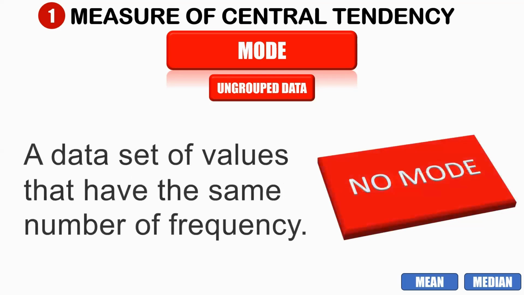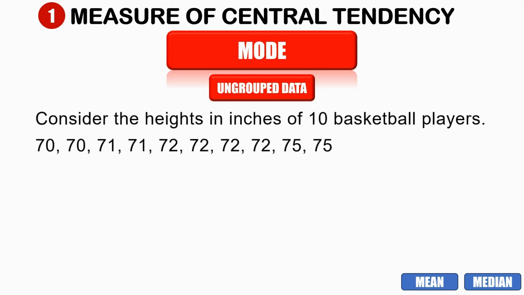And of course, we also have no mode, where the data set's values all have the same frequency. For example, let us consider the heights in inches of 10 basketball players. We have 70, 70, 71, 71, 72, 72, 72, 72, and then 75 and 75.